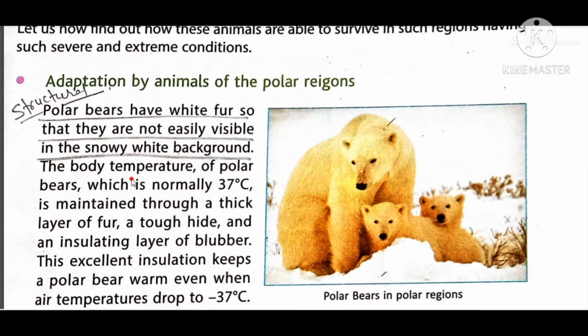The body temperature of the polar bear, which is normally 37 degrees Celsius, is maintained through a thick layer of fur, a tough hide, and an insulating layer of blubber. Yes, this fur which is present on their surface protects them from the cold of that area. It maintains their body temperature, and they also have a high insulating layer of blubber. That means a very thick fat layer is present on their surface.